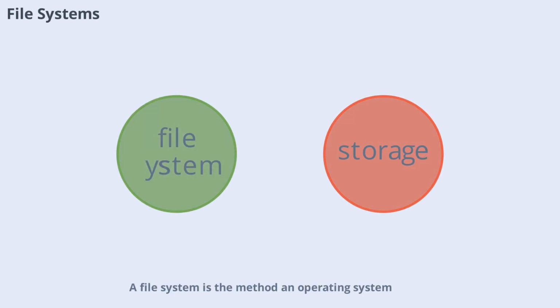The file system is the method an operating system uses to organize and store files on a disk. Common file systems include NTFS, FAT32, and ext4. The choice of file system affects performance, compatibility, and security. Understanding file systems helps users manage data more effectively.